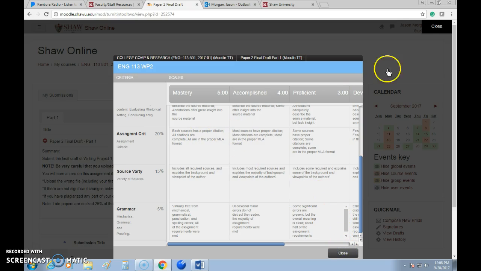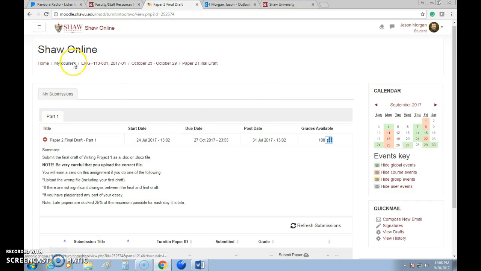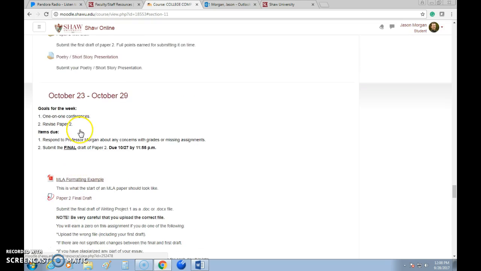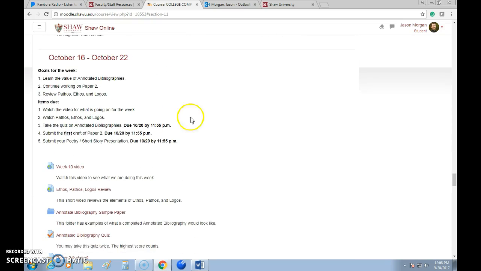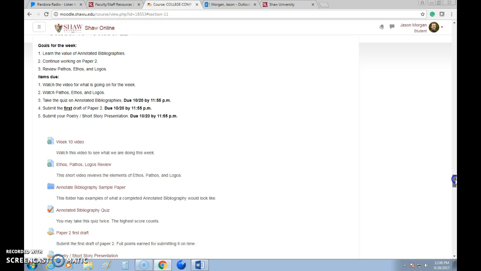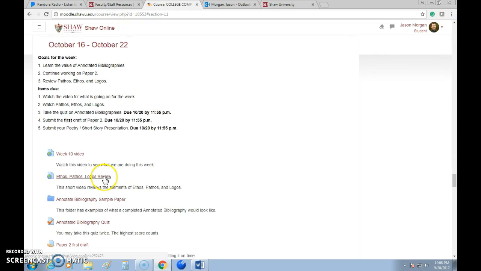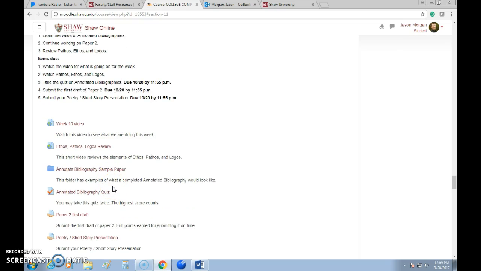One last thing I want to go over for this. It was stated last week, but I think it is worth repeating. The annotated bibliography, in and of itself, is kind of boring. It's not a lot of fun to do, but it is really designed to help you write a paper, because paper 3 is where you're actually going to write a research paper.